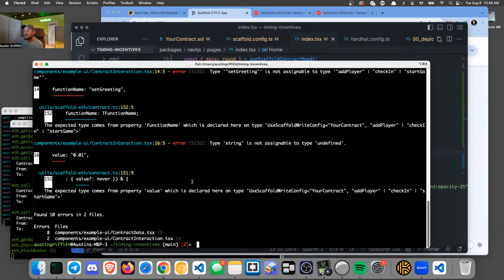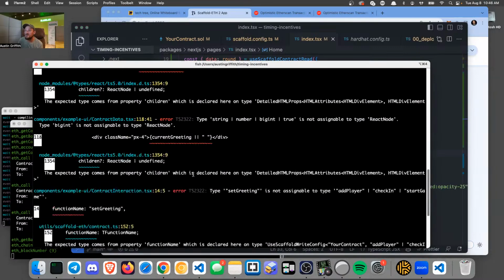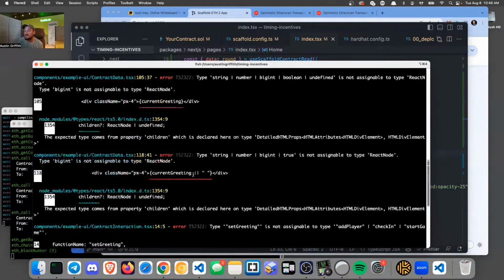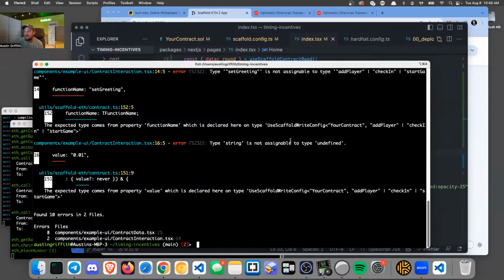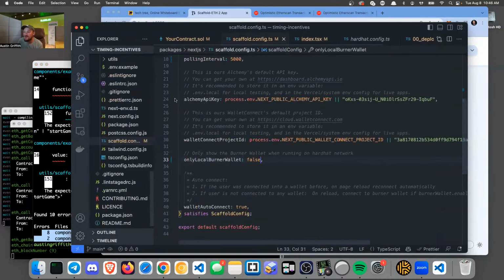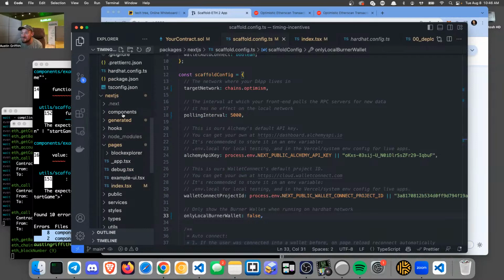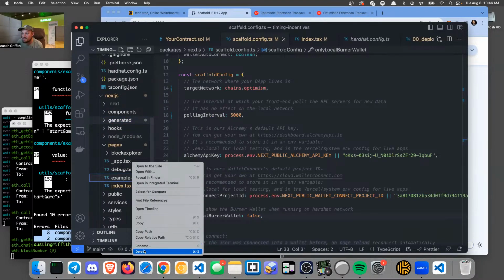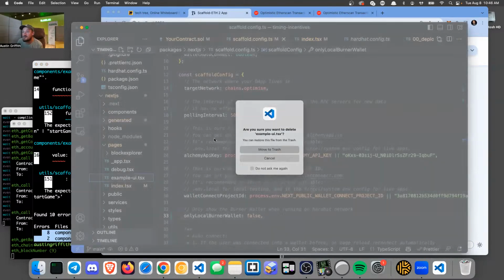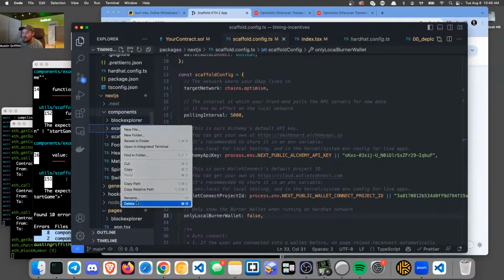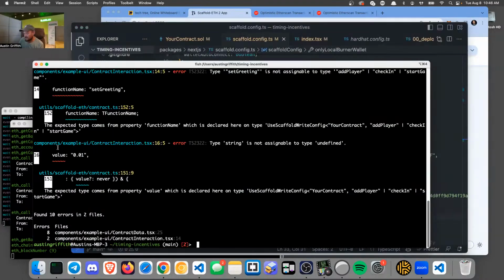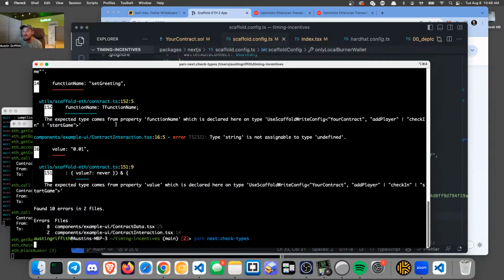I don't know about this. I think it's probably because of the greeting, right? We're not using the greeting anymore. I deleted the contract out. So yeah, the example UI. Okay, I remember now. Carlos has taken me through this a few times. Basically, to fix this, you just trash all of the example UI. So I'm going to delete it from here, and then in components, I'm going to delete this whole folder. Now let's see if that fixes our types. There's a little scaffold trick. There we go. So now our types are all good.